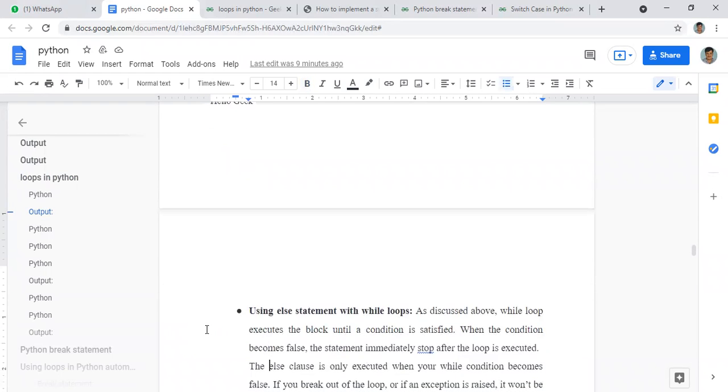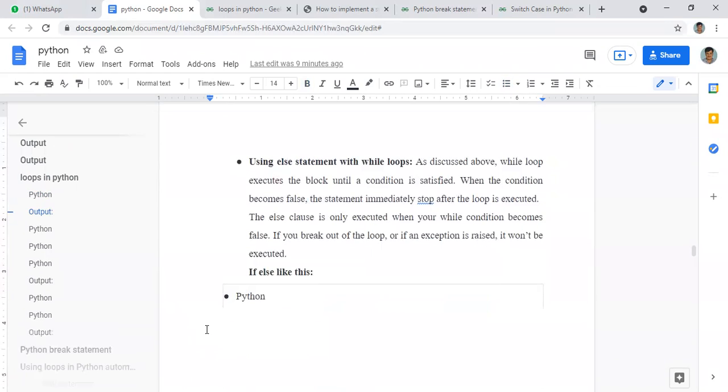Now the next one is the else statement. We can use an else statement with a while loop. As I already told, a while loop will execute a block of statements until the condition that we gave is not satisfied. Up to the point where the condition is not satisfied, this block will repeat.